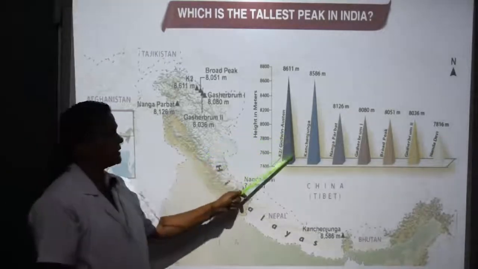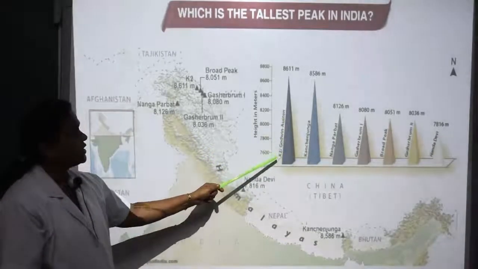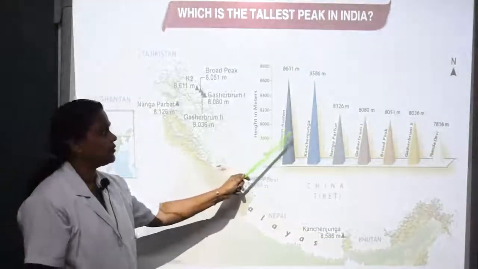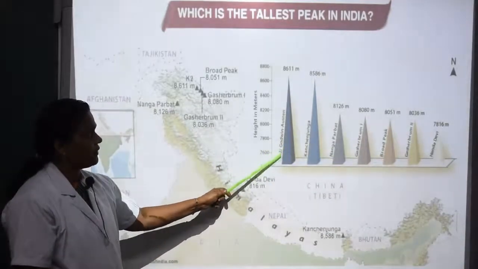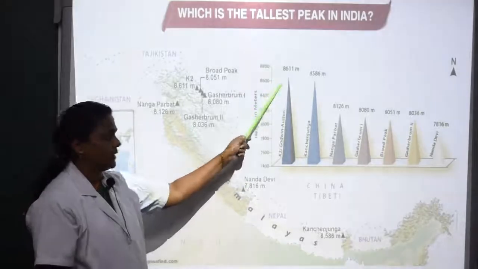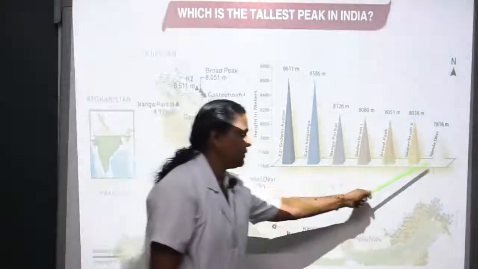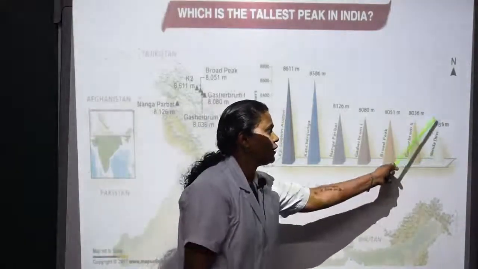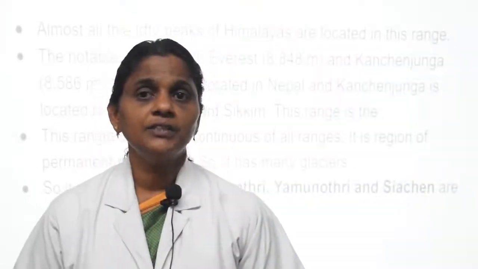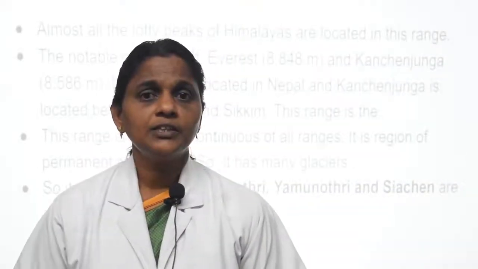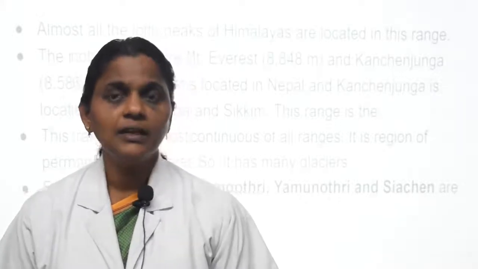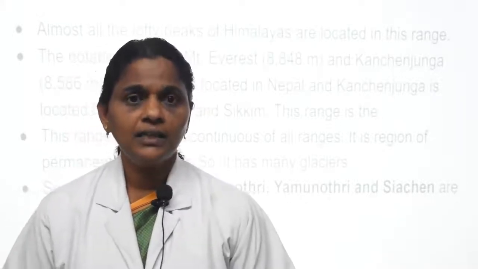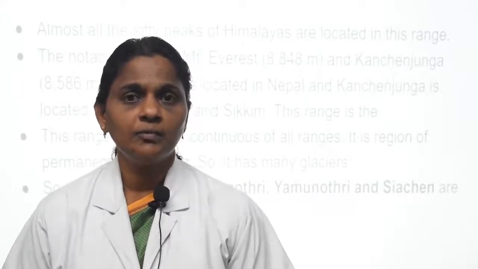Through this picture we can see the highest peak of India and the lowest peak of India. There are 3 divisions of the Himalayas: the Greater Himalayas or the Himadri, the Lesser Himalayas or the Himachal, and the Shivaliks or the Outer Himalayas.